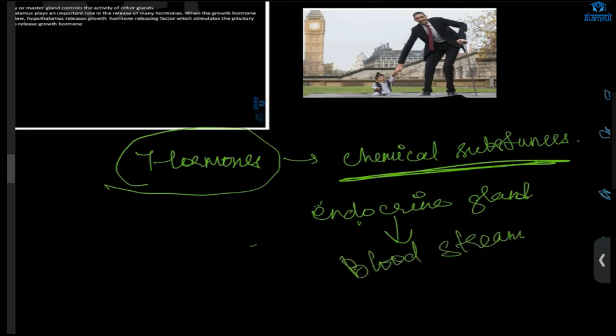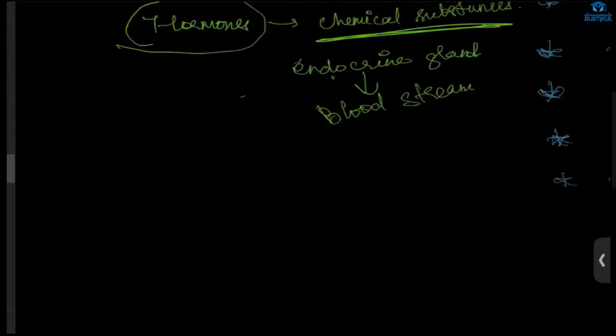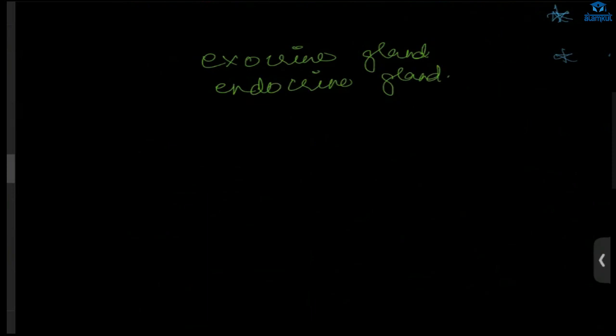First thing, let's see, there are two types of gland. One is the exocrine gland. The other one is the endocrine gland. Exocrine glands have ducts. Ducts meaning tubes. Whenever it secretes something, the duct will carry it, right? For example, the salivary gland, what does it secrete? Saliva. And it will secrete into the salivary duct.